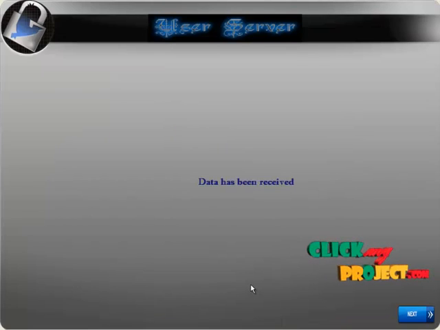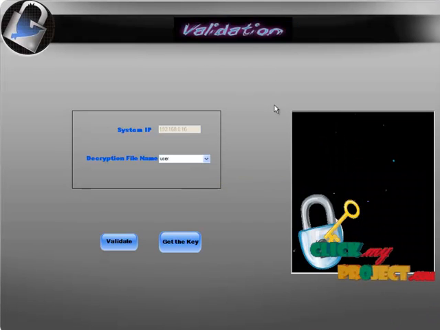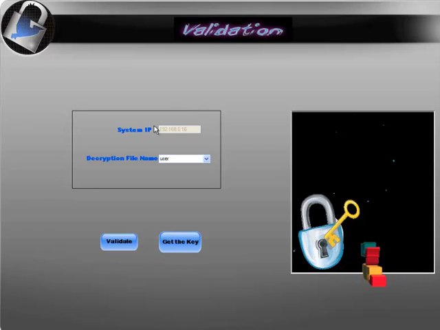Here the user has received the data. This is our next button. We are going to get the key and decrypt our data. Let's see the process. This is our next module, the validation module. Here the system IP is generated from a tamper device, and the name of the file which we are going to decrypt is displayed.